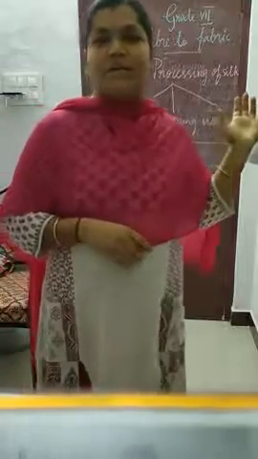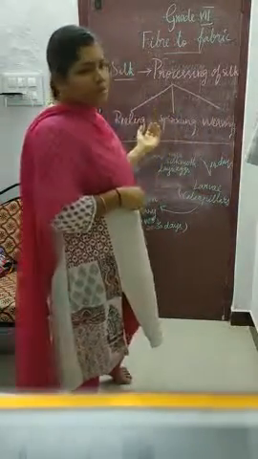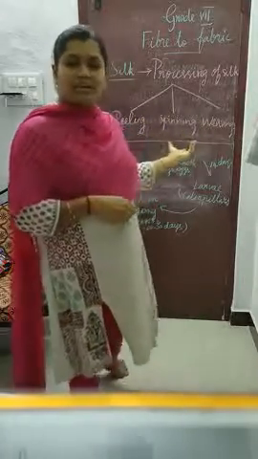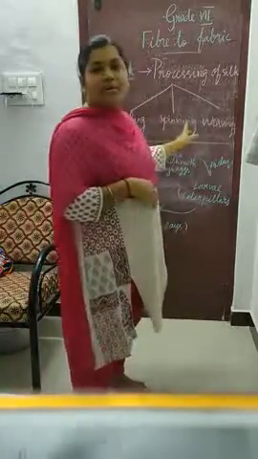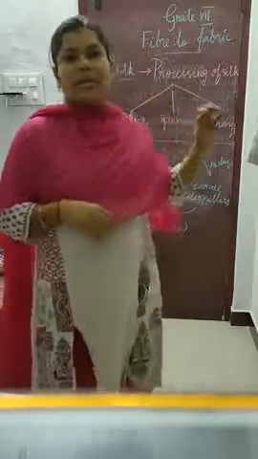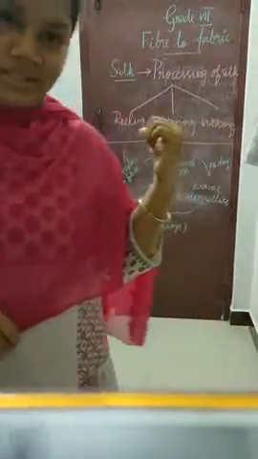I think you have understood about the processing of silk. What are the processes involved? Reeling, spinning and weaving. Reeling is taking out fibers from the cocoon, spinning is making silk yarn from the silk fiber, and the last step is weaving, making silk cloth from the silk yarn. Just recall the steps in this processing of silk by seeing the board.